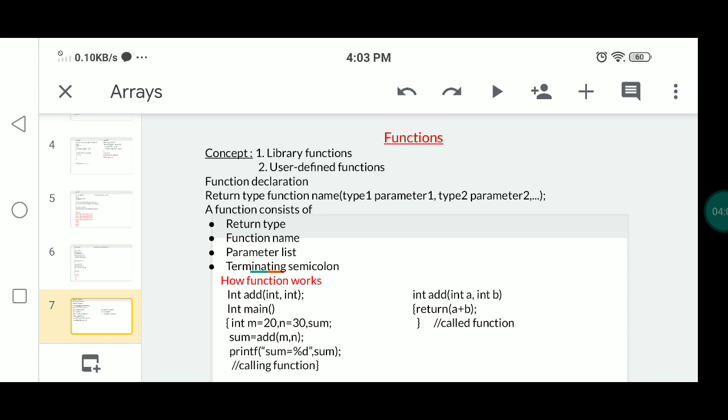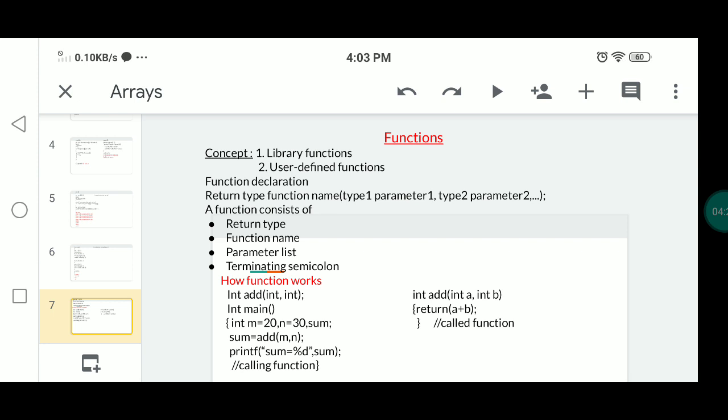The function name is the user-defined name for that function. That name will be mentioned by the user. The next, the set of inputs, indicates the inputs provided to this function.